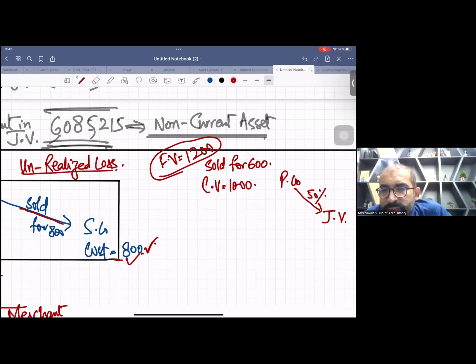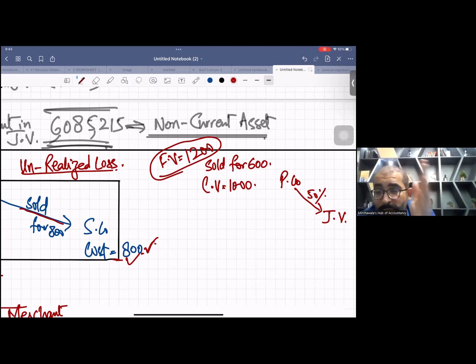Carrying value is 1,000, we sold it for 600, but the real fair value was 1,200. So this is artificial, and in this case we need to adjust the unrealized loss. This is case number one, because this is not genuine. You are not getting it.